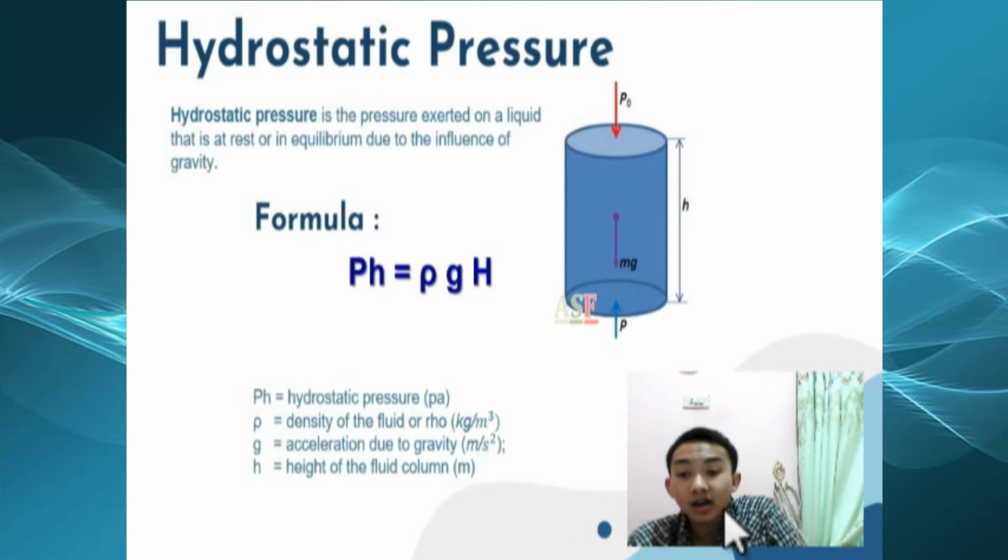The formula is hydrostatic pressure is density of the fluid, or ρ, times acceleration due to gravity times height of the fluid column, where is the hydrostatic pressure in Pascal, density of the water ρ in kilogram per cubic meter, acceleration due to gravity in meter per second square, height of the fluid column in meter.